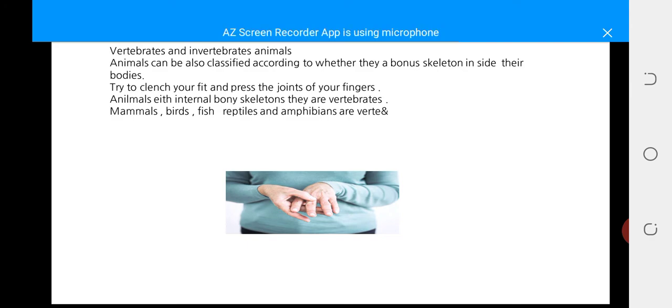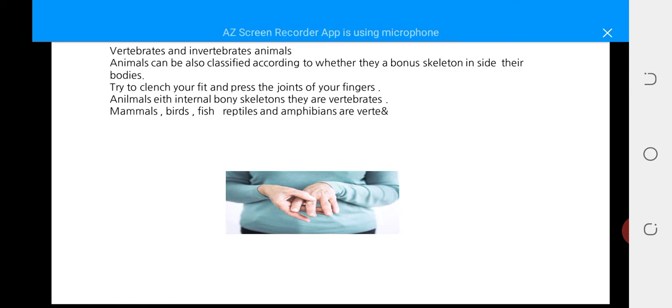Animals can also be classified according to whether they have bones, a skeleton inside their bodies or not. Try to clench your fist and press the joints in your fingers and tell me, are there bones inside your skeleton or not? So which group do you belong to, vertebrates or invertebrates?